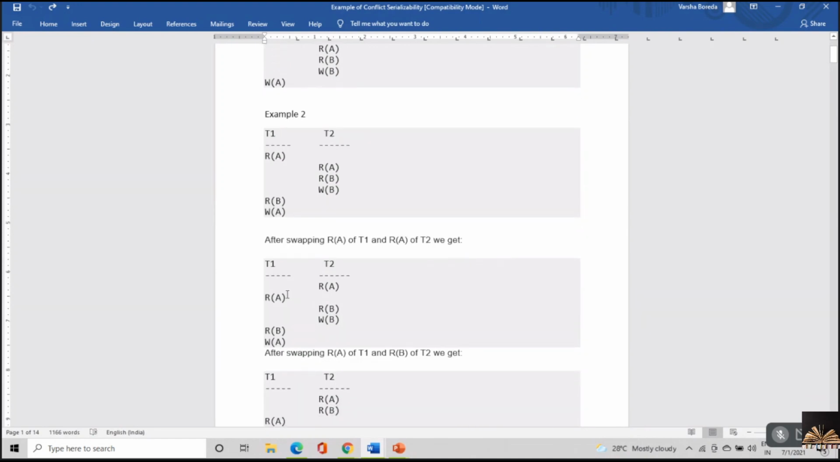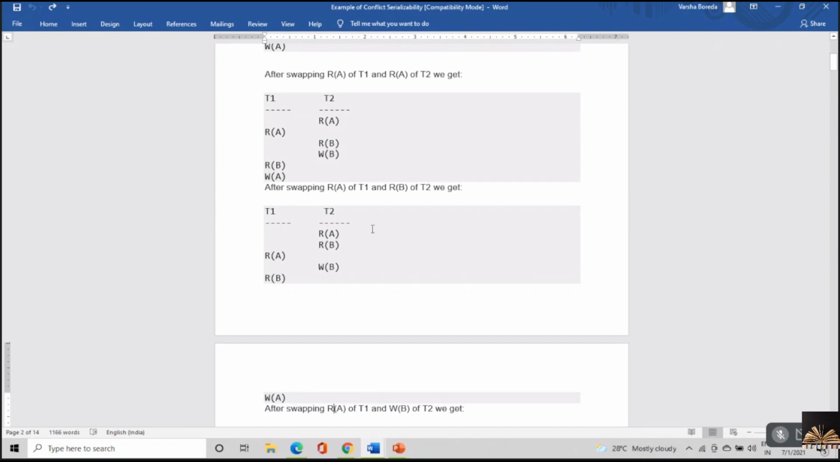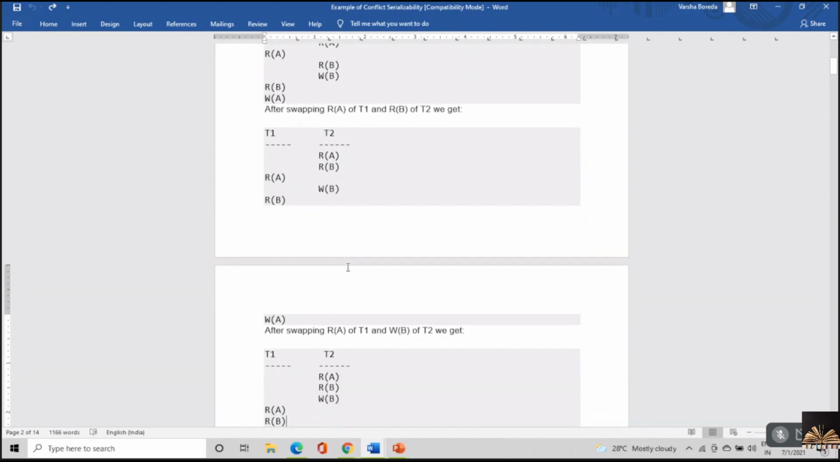Then I'm trying to compare read A of T1 with read B of T2. No issues with that also. So you can perform a swap. This is the next image. So T2's read A, read B, followed by T1's read A, read B, and only write B operation is left out. Now I'm trying to compare read A with write B. Even though one of the operations is a write operation, both are working on different database objects, both are non-conflicting instructions. I can go with swapping.